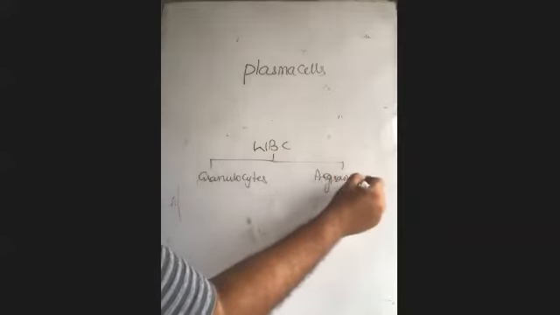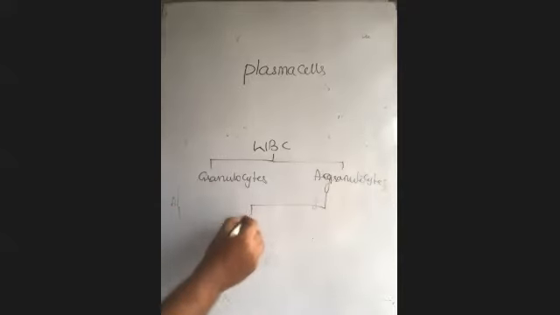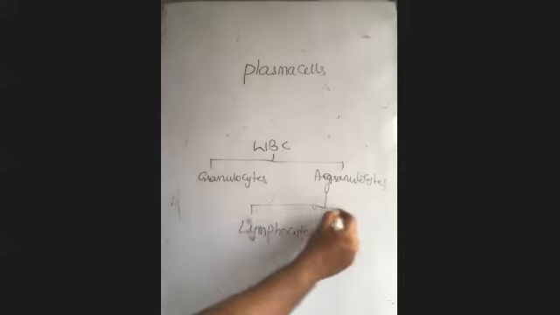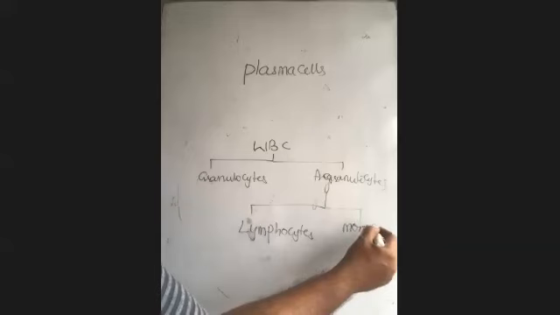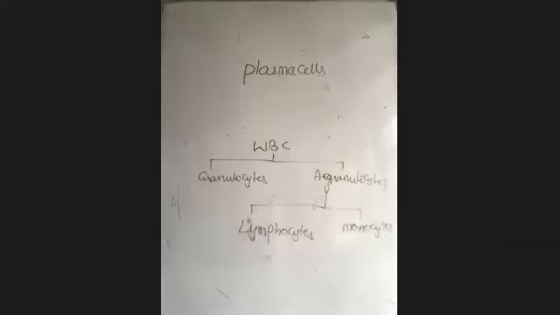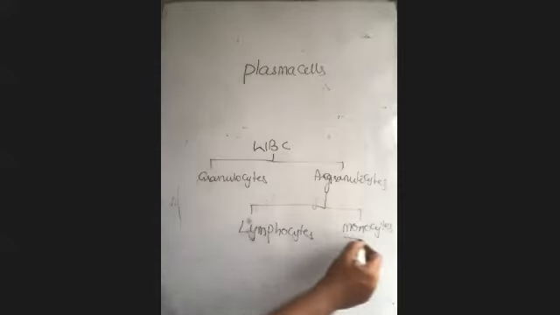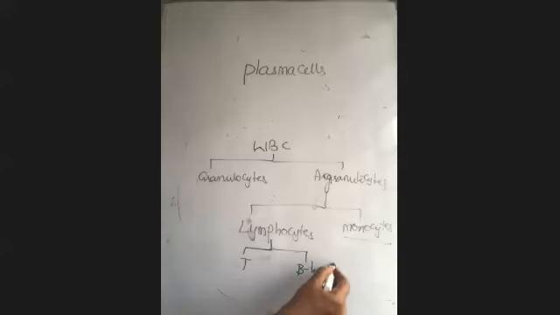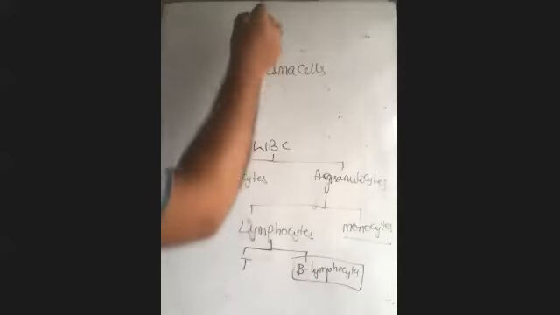In agranulocytes, there are two types of cells. What are they? Lymphocytes and monocytes. Okay, so the monocyte story we are seeing now. Lymphocytes are of two types, T lymphocytes and B lymphocytes. Details of the T lymphocyte and B lymphocyte we will get in immunology, but at present you need to understand about these B lymphocytes.